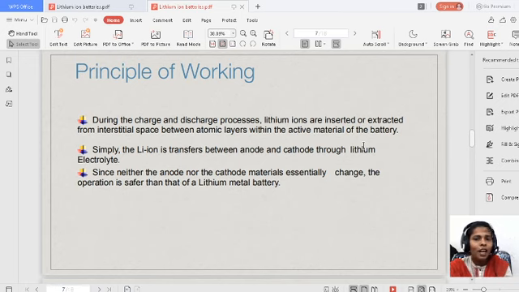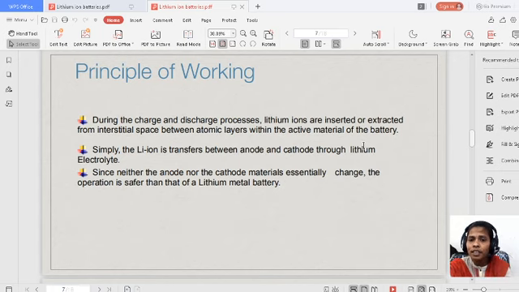Till now we have seen electrochemical cells, the oxidation reaction and the reduction reaction. Oxidation takes place at the anode, reduction takes place at the cathode, everywhere.